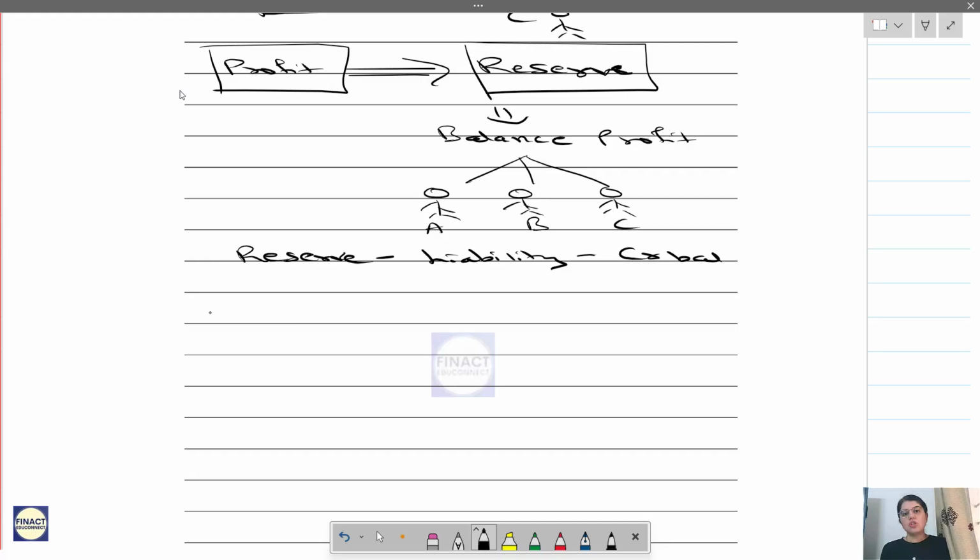So your journal entry will be: profit and loss appropriation account debit to reserve account. Whatever reserve you are creating, you will be creating it using profit and loss appropriation. After creating the reserve, whatever is the balance profit will be distributed to partners.